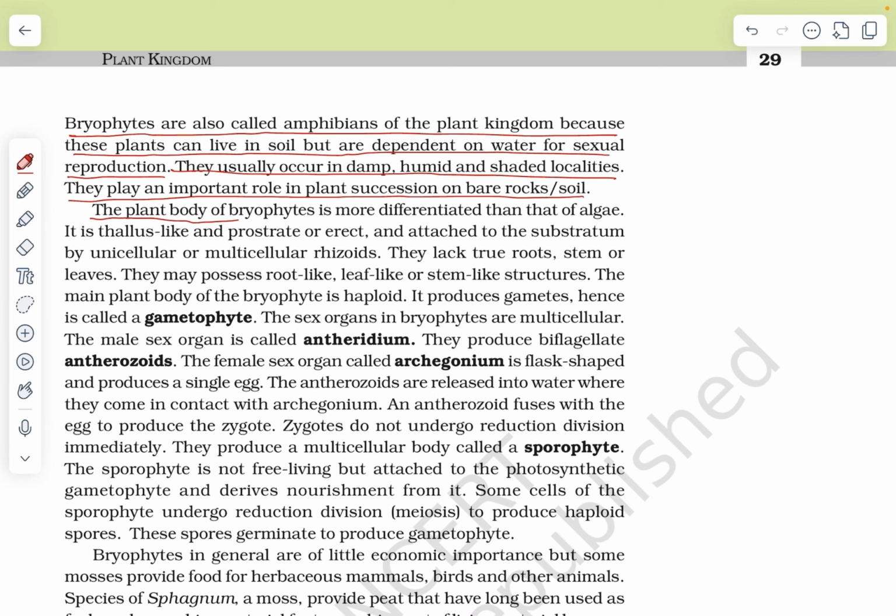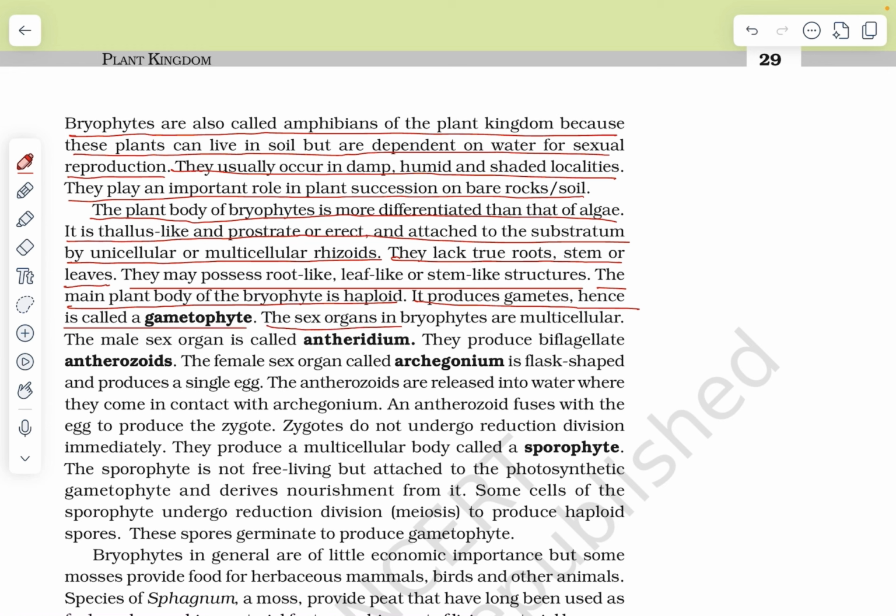The plant body of bryophytes is more differentiated than that of the algae. It is thallus-like and prostrate or erect, and attaches to the substratum by unicellular or multicellular rhizoids. They lack true roots, stem or leaves. They may possess root-like, leaf-like or stem-like structures. The main plant body of the bryophytes is haploid. It produces gametes, hence it is called a gametophyte.